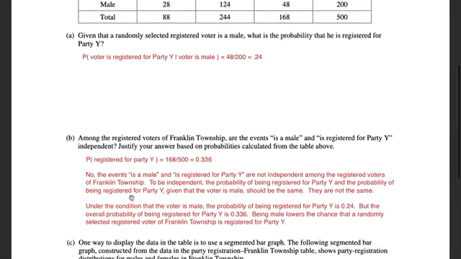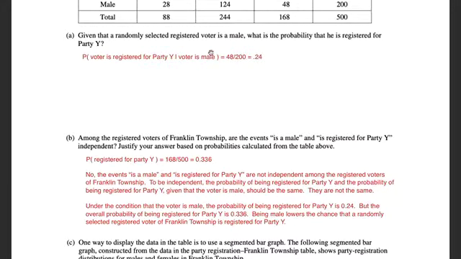So something to think about. I said no, the events "is a male" and "is registered for party Y" are not independent among the registered voters of Franklin Township. I essentially just copied the words. So now think about this. To be independent, the probability of being registered for party Y, the plain probability, and the probability of being registered for party Y given that the voter is male, that's the calculated probability here, those should be the same.